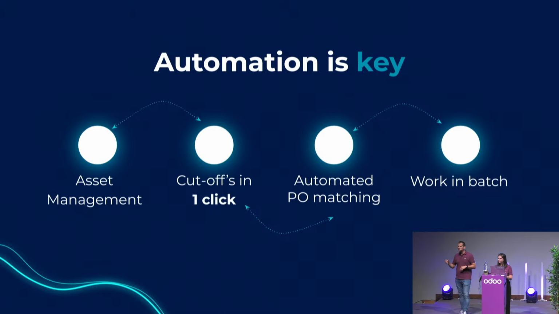We have not shown it over here, but if you're using purchase orders, the OCR will of course immediately inherit the purchase order lines in order to have a full three-way matching principle. And last but not least, as Eva showed, you can work in batch, so validate them all together instead of one by one.